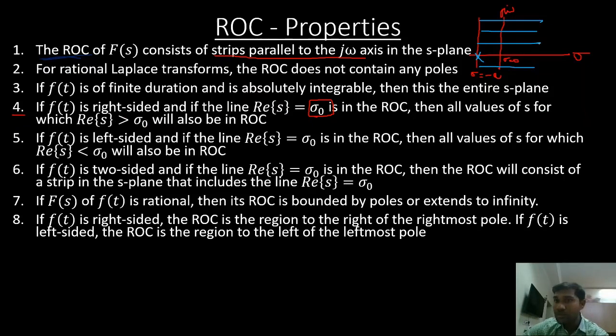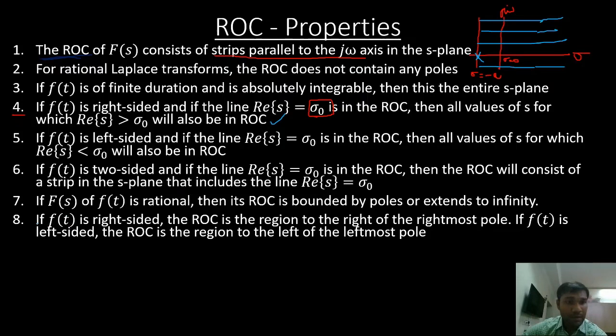So this extends up to infinity. All values of sigma greater than 0 are also included in the ROC. That is what this fourth property is stating. If f of t is a right-sided signal and if the line sigma equals sigma naught is in the ROC, then all values of s for which sigma is greater than sigma naught will also be in the ROC. This is one property.